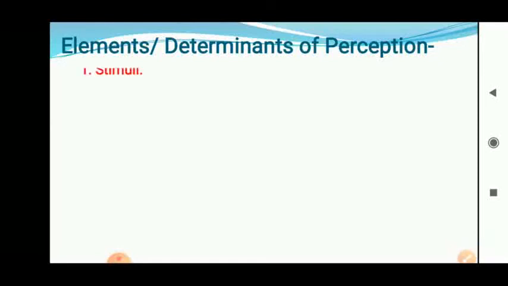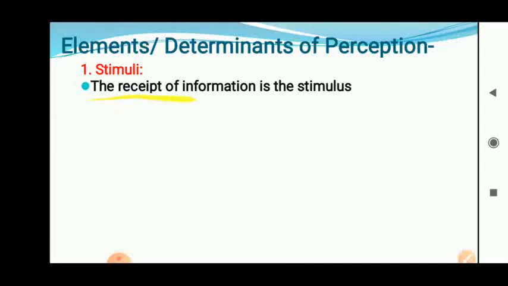Now, elements or determinants of perception. There are 7 elements of perception. One by one we will study them, and we will try to understand how the process is carried out. Now, the first element is stimuli. Stimuli is nothing but the message or information. The receipt of information is the stimulus. As and when you get the data, as and when you get the information, the stimulus process starts.